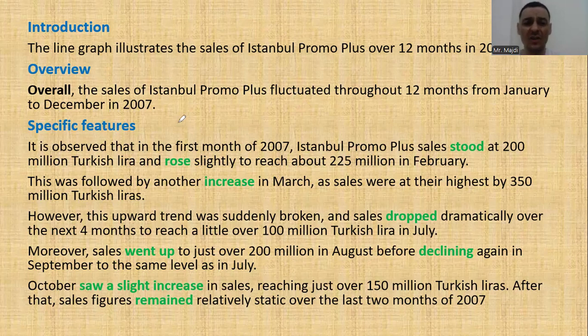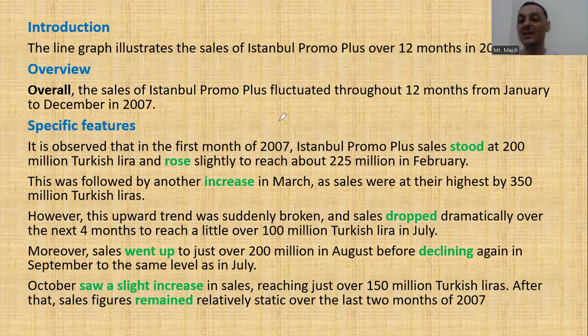Anyway, what are the specific features? It's observed that in the first month of 2007, we didn't say January. We said it's observed that in the first month of 2007. This is called an introductory sentence, but this is a great one. Why? Because it gives us 10 words: 1, 2, 3, 4, 5, 6, 7, 8, 9, 10 words. This is a great one.